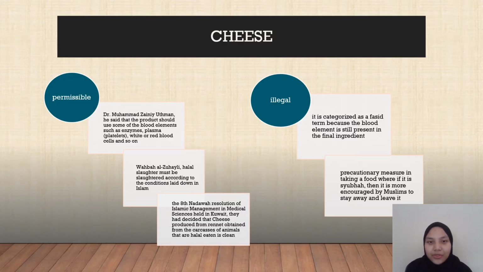Okay, this slide shows the scholars' opinions on using cheese, which leads to two answers: the first one is permissible and the second one is illegal. An issue arose related to the legality of cheese containing rennet and transglutaminase enzyme from blood plasma. This is because the enzyme rennin, which is used as a milk clotting agent, needs to be studied for its sources first, either according to Islamic law or Shubha.